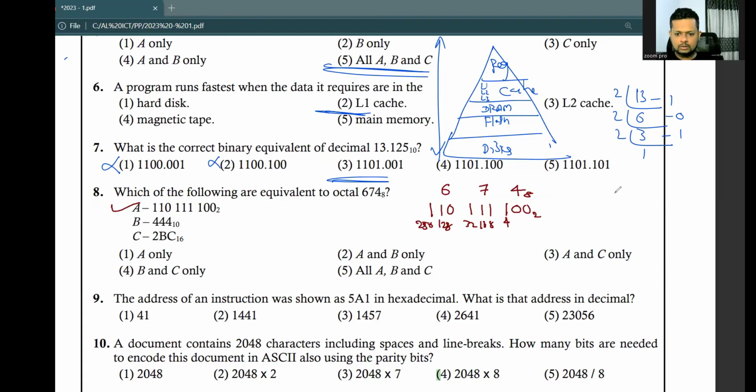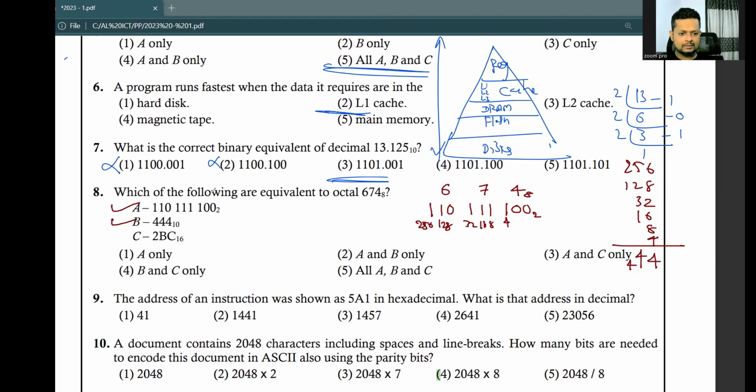So 256, 128, 32, 16, 8, 4. Add all the numbers together. So 10, 16, 22, 30, 34. Then 3 remaining: 8 plus 2, 10, 13, 14. So 3 plus 1, 4. Yes, 4, 4, 4. That is correct.